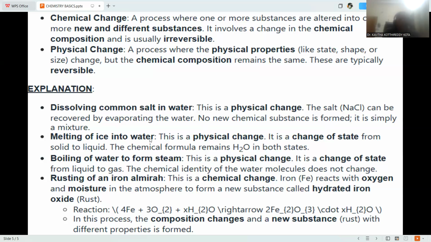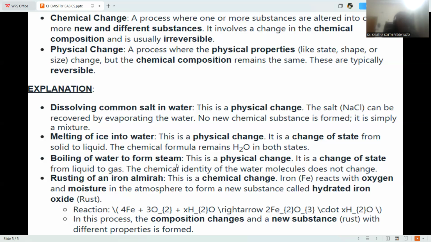Melting of ice into water. Whenever ice melts into water, or water turns again into ice, there is no change in the chemical composition, that is H2O. In both phases it remains H2O only, hence you can depict it as a physical change. The change of state is possible, solid turned into a liquid form. So solid to liquid transformation is called a physical change, so this is also wrong.